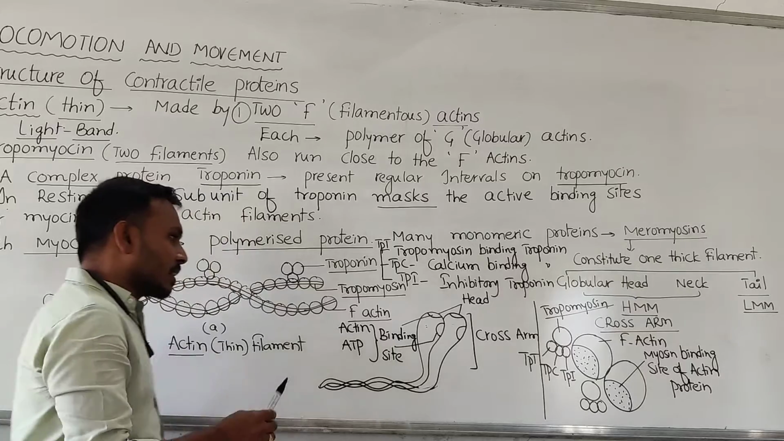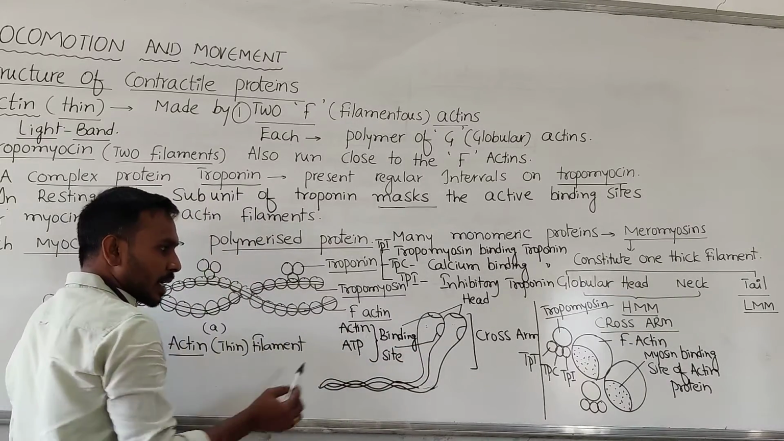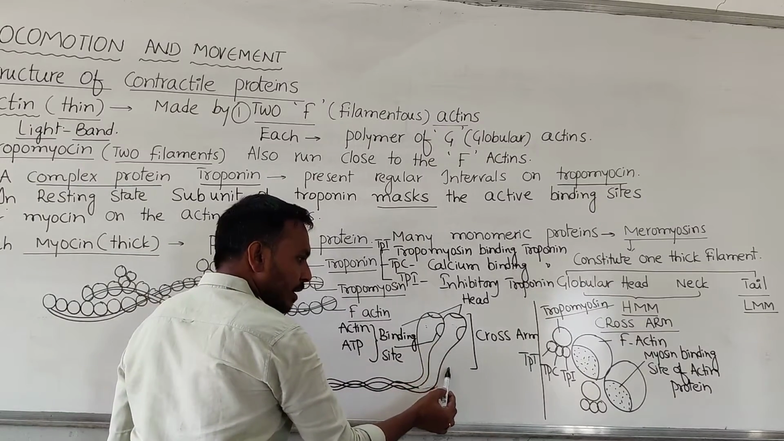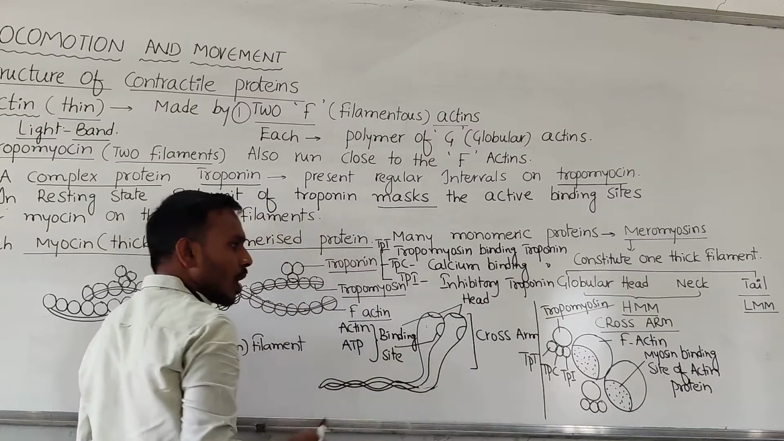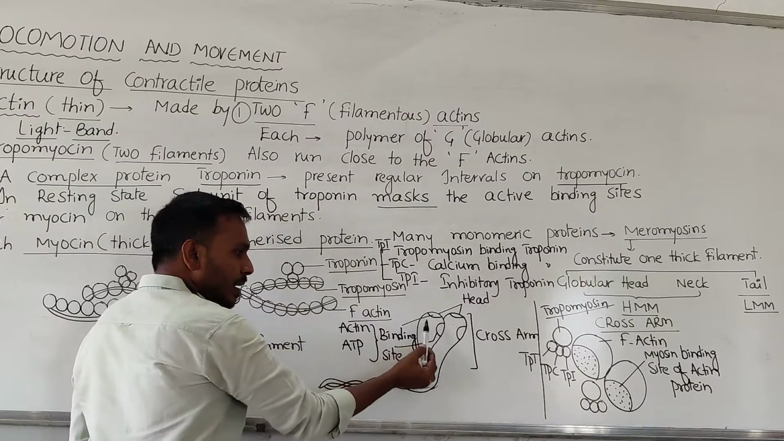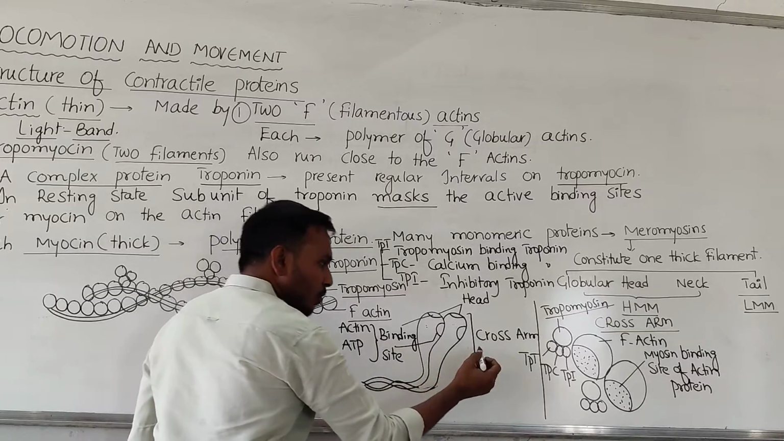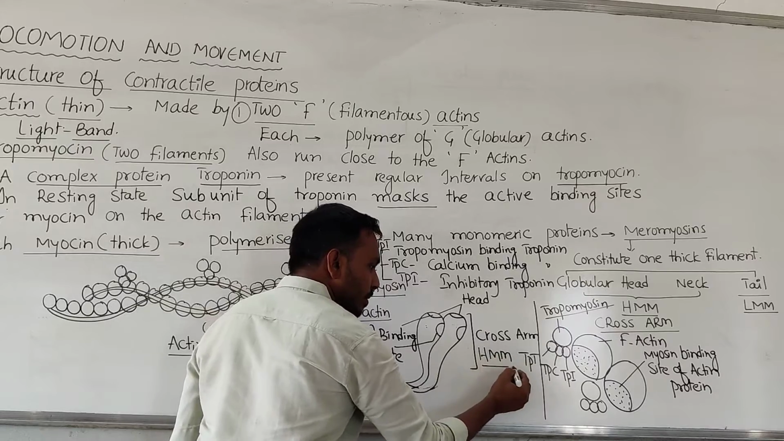Now, let me see the structure of the myosin protein. Here you can see the head region, and the neck region. Together they are going to form the cross arm. The head region and the neck region together are also called HMM. Already we have mentioned heavy meromyosin.